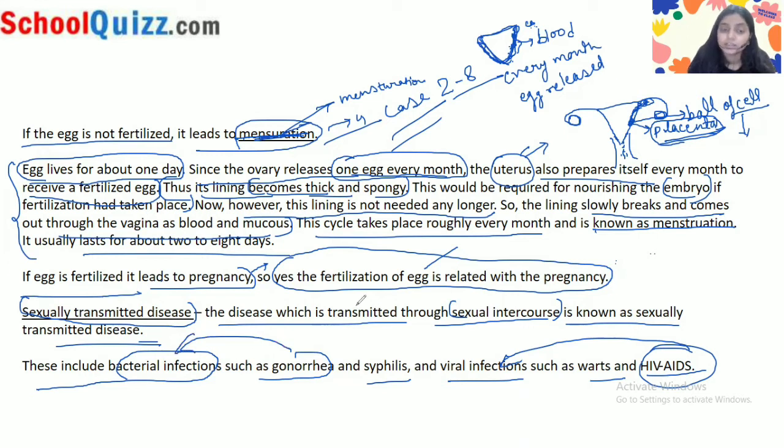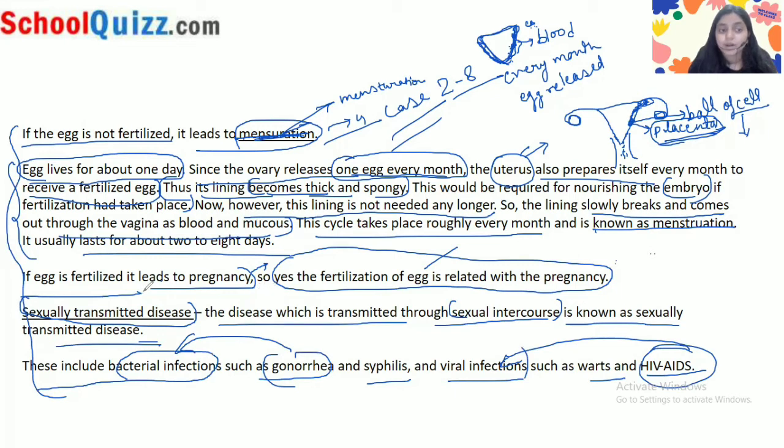In our theory chapter video, we have discussed these diseases in detail, so you can watch that video also. So this is how you can conclude the whole answer. Firstly, you have to tell them what happens if the egg is not fertilized. Then you have to describe the whole process, and then tell them how the fertilized egg is related with pregnancy.